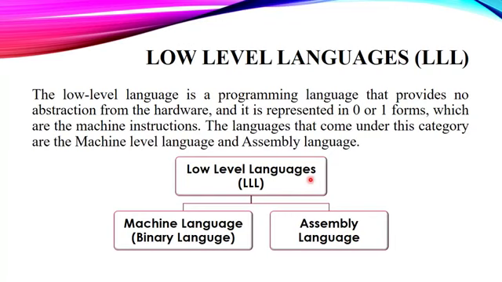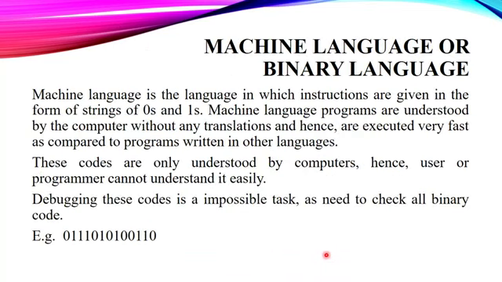Similarly, these low level languages are the native language of the computer. So when we write any program in these low level languages, our computer is easily able to understand them. There are two categories, machine language and assembly language. Now let's begin. Machine language or binary language.